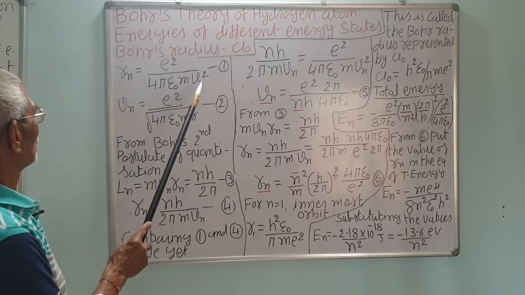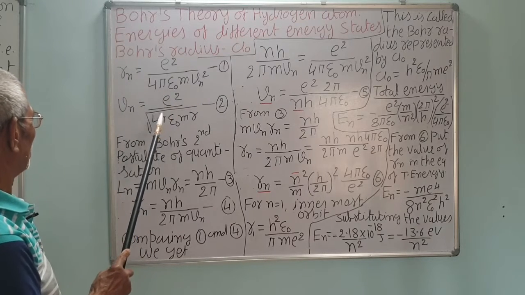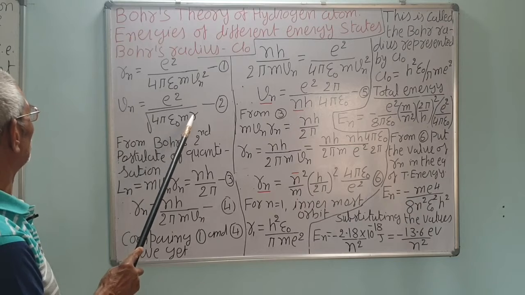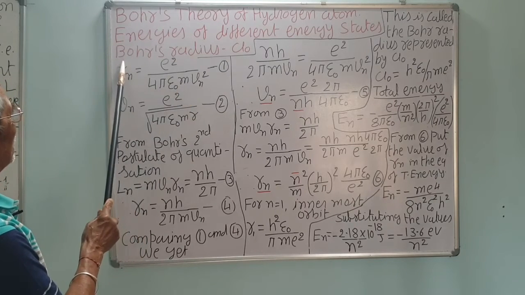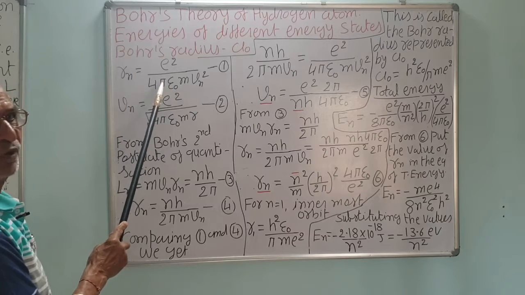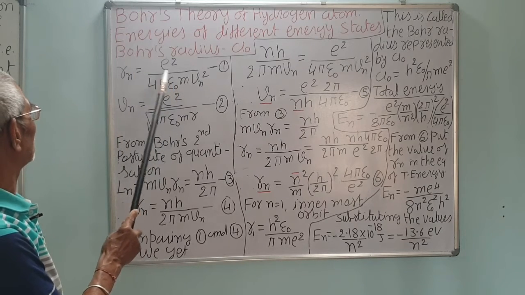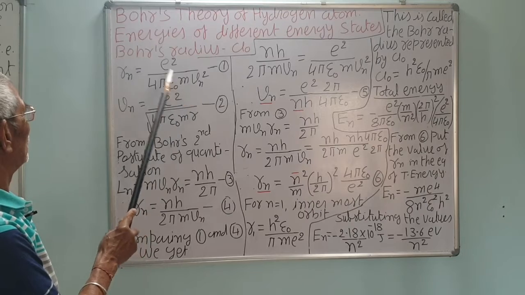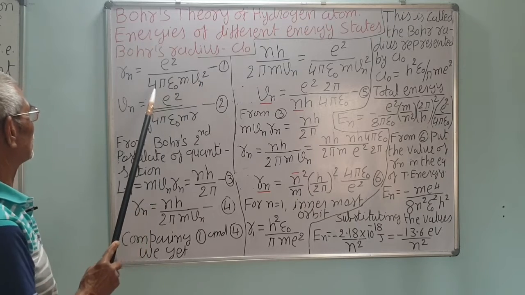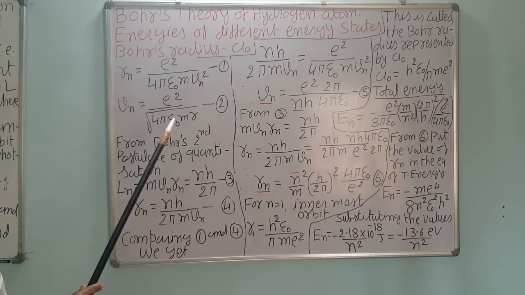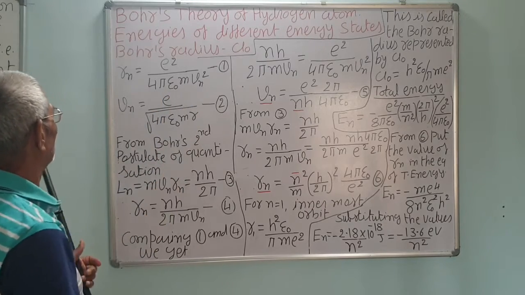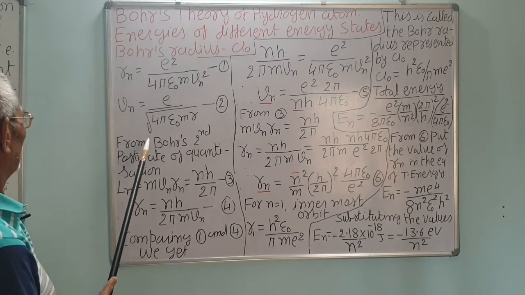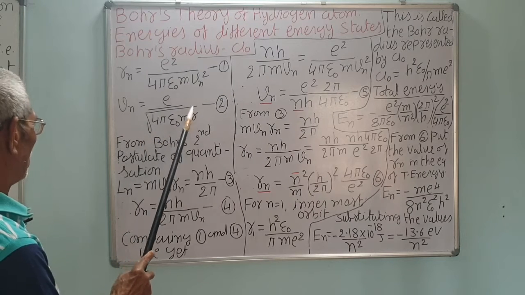So, Vn square is equal to e square upon 4 pi epsilon 0 m Rn. Taking the square root, Vn is equal to e upon under root 4 pi epsilon 0 m r.